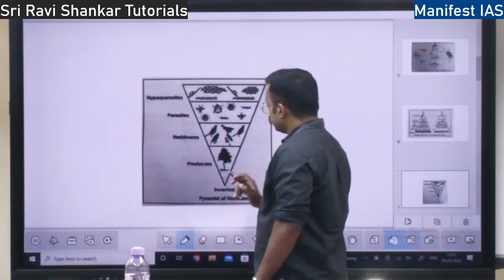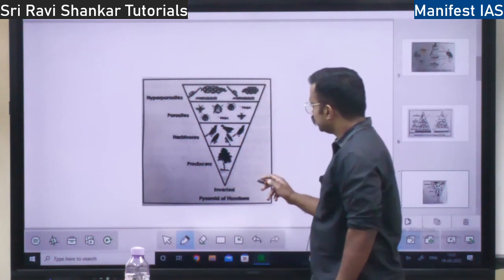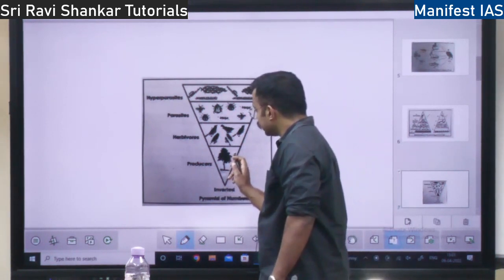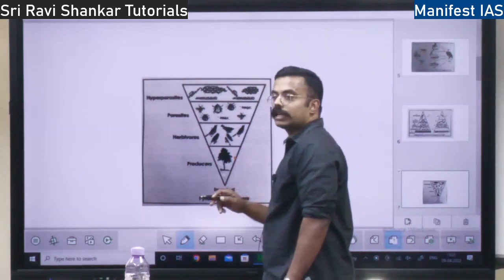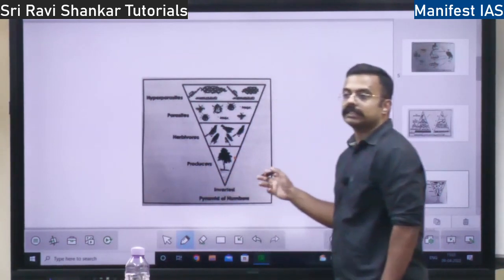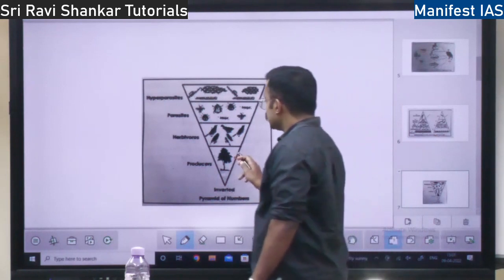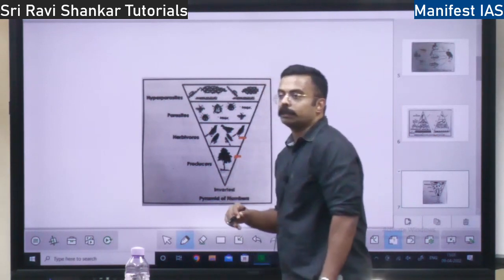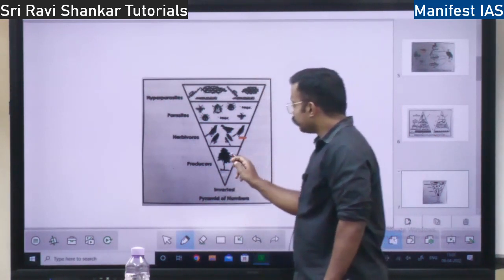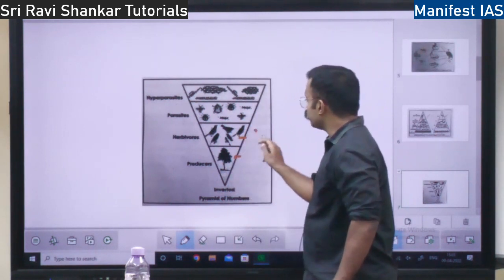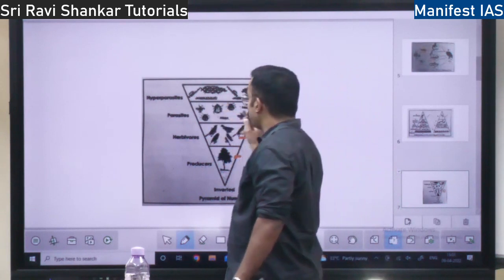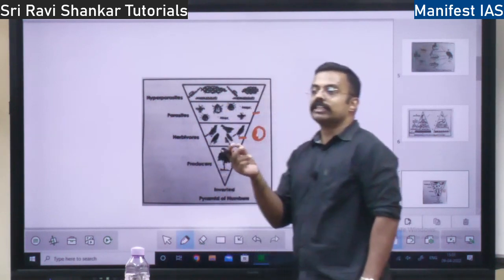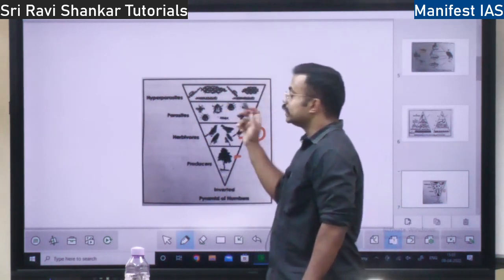At the bottom level, let's take the example of a tree. The tree itself is the producer. It produces a lot of fruits, energy, and so many things. These fruits are eaten by sparrows, birds, right? So the number of trees is less, whereas the number of sparrows is more. Then these sparrows are eaten by parasites, insects. When the sparrow dies, it is consumed by the insects.